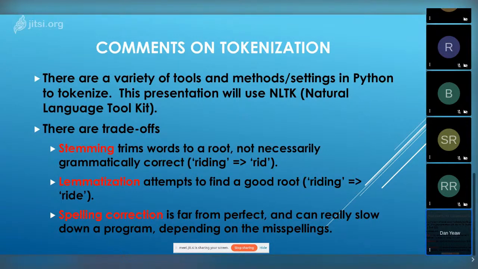Spelling correction is not perfect. And one of the things I found out is if you've got a lot of misspellings, it bogs down your program quite a bit. In the Jupyter Notebook I'm using, it processes data at 0.04 seconds per comment.